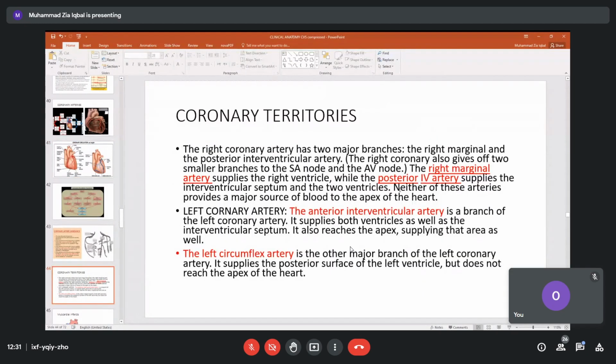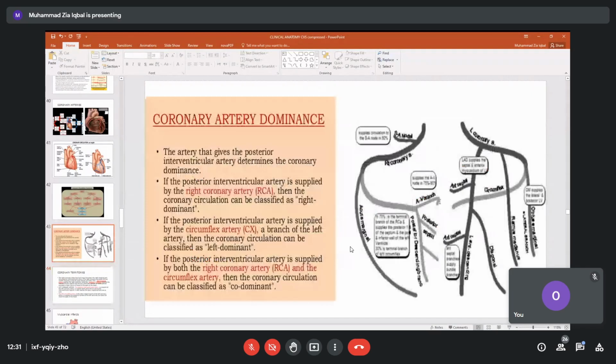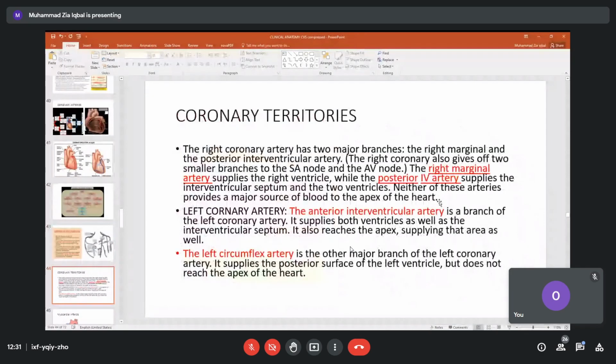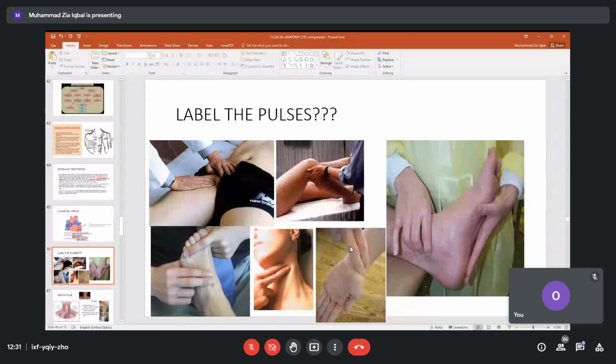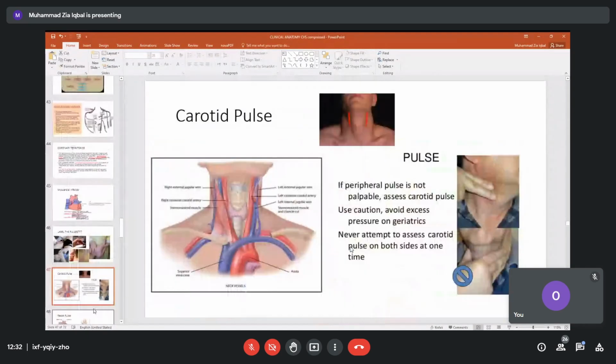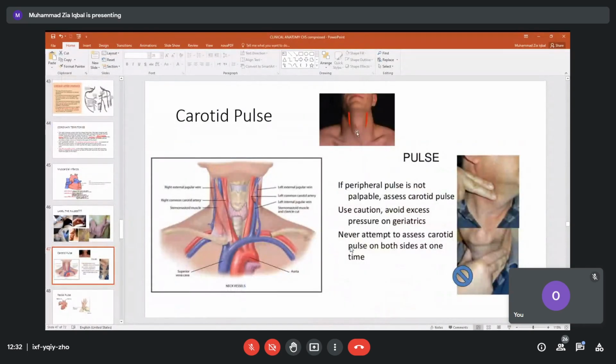So these are the territories we have to describe. We can feel our arterial pulses at different regions. We have seen this in your CVS biology. Here we can feel our femoral pulses, here our cardiac pulses, here our popliteal pulses. Here we can feel our radial pulses, posterior tibial pulses, and dorsalis pedis pulse. Do you remember these things? Yeah. So these are the pulses and relationships.